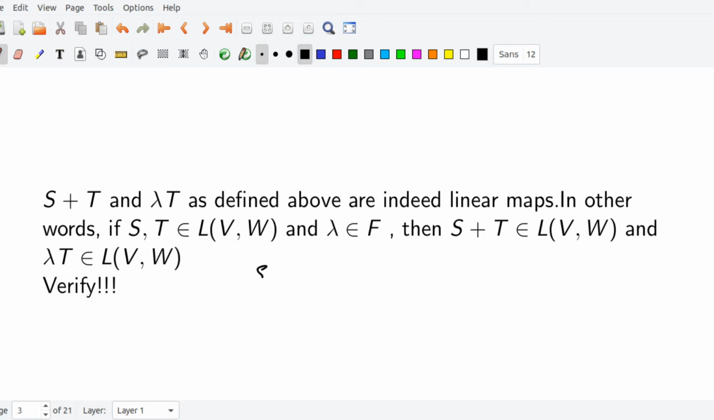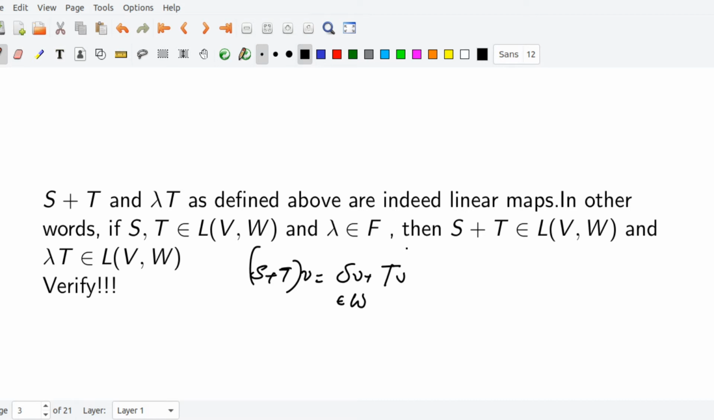By definition, (S plus T) of v equals Sv plus Tv. So S plus T takes vectors v from V, so the domain is clearly V, and it maps into Sv plus Tv. Since S and T are linear maps, both Sv and Tv are elements in W. Since W is a vector space, addition is closed, so definitely Sv plus Tv is an element in W. So clearly S plus T is a map from V to W.